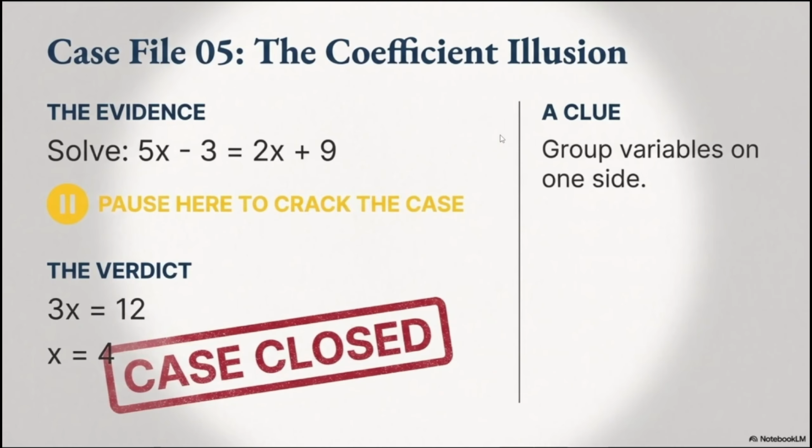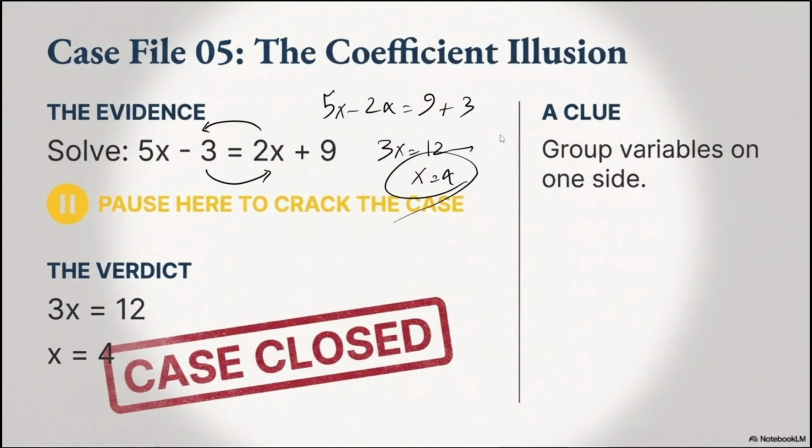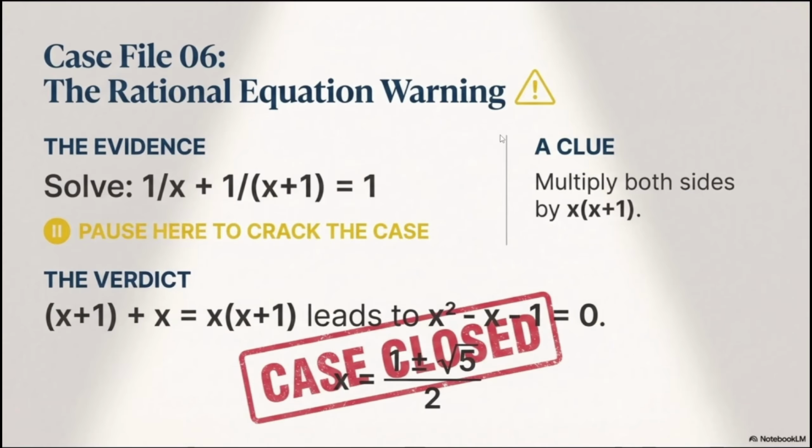Then we do have the coefficient illusion. Solve it. For 5x subtracted by 3 equals 2x plus 9. So at this point, you guys know how to handle it. It's not that kind of a big deal. Just move x into one side and move numbers to another side. So you have 5x minus 2x equals 9 plus 3. So you have 3x equals 12 and your x equals 4 itself. As simple as that. So group the variables on one side and other numbers on another side. Case closed.